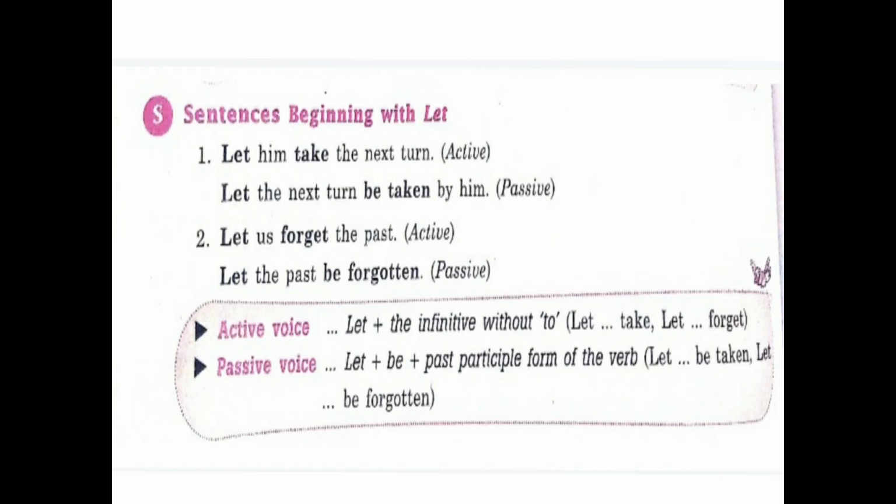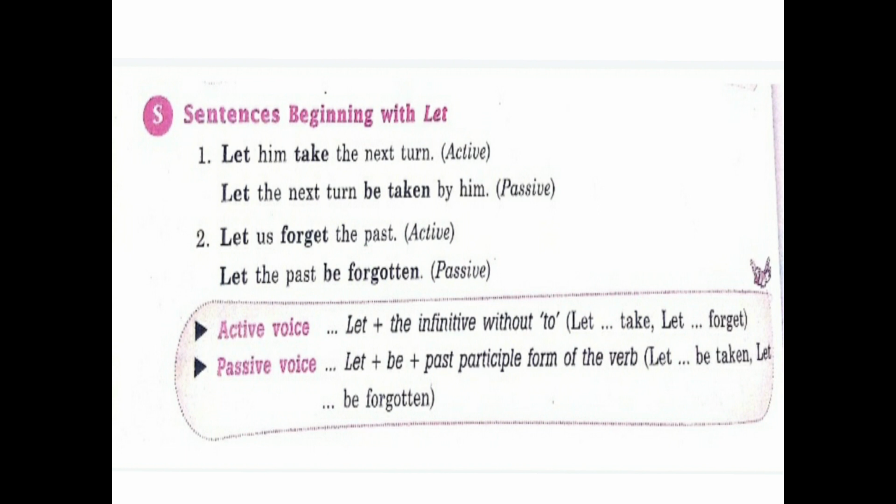Now look at this slide. Some examples are given here. Let him take the next turn. Now this is given in the active voice. This sentence starts with let, and what is the verb given here? Take. So the structure of the sentence in the passive voice is like this: let plus be plus past participle form of the verb, and then the same rules.